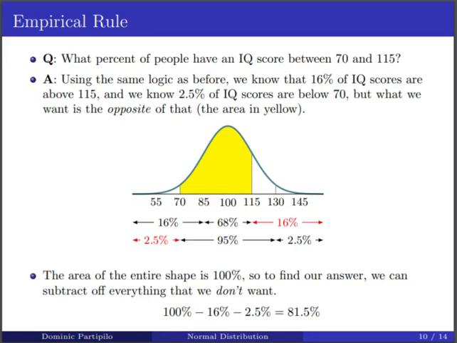So what we could do is take this 100%, which represents the entire thing, and subtract off this 16% because we don't want this 16% right here. And then we also don't want this 2.5%, so we can subtract this off as well. And what we'll be left with is 81.5%. So to answer the question, roughly 81.5% of people have an IQ score between 70 and 115.